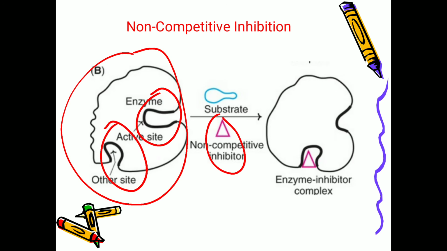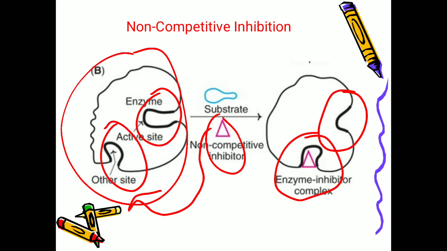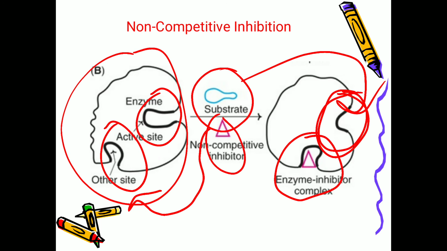Suppose the inhibitor has more affinity for binding at the other site. When the inhibitor binds with the enzyme, there is a change in the nature of the active site, so that the substrate cannot bind with the active site after binding of the inhibitor at the other site of the enzyme.